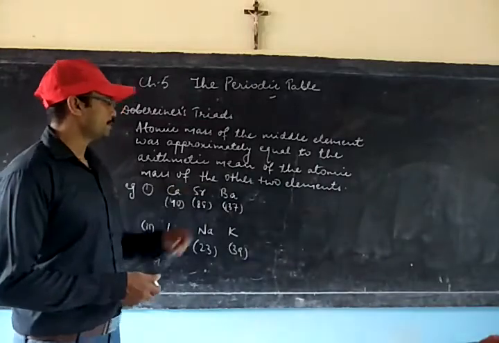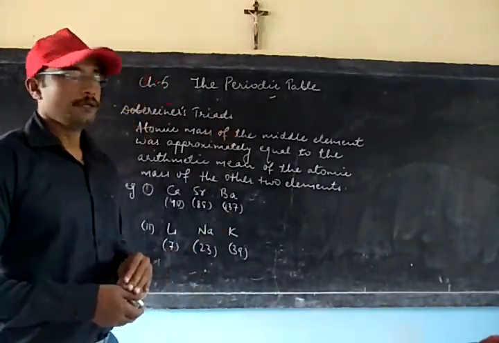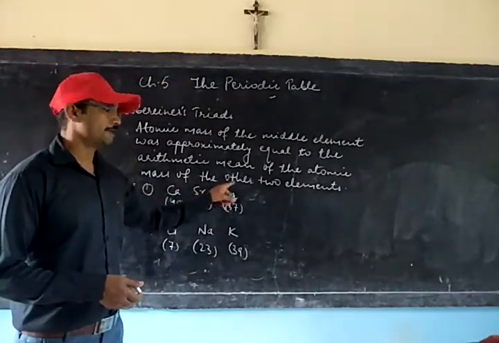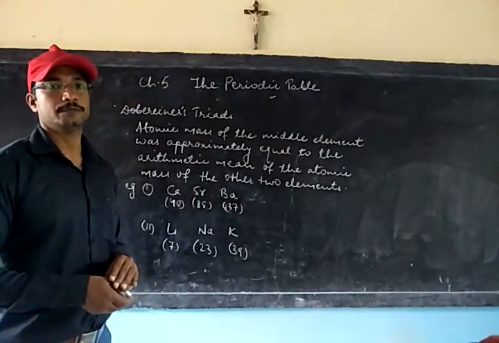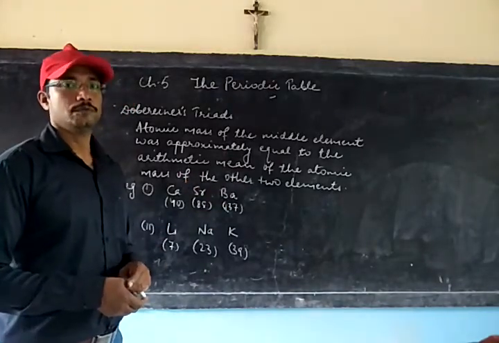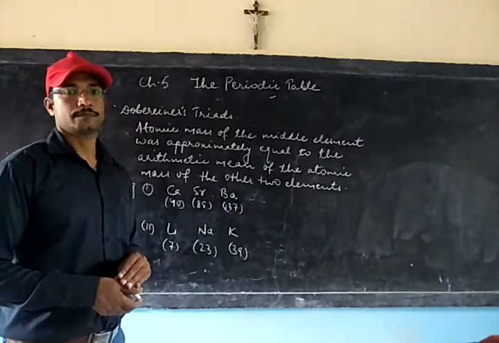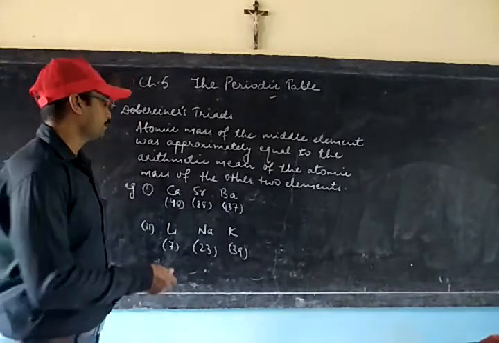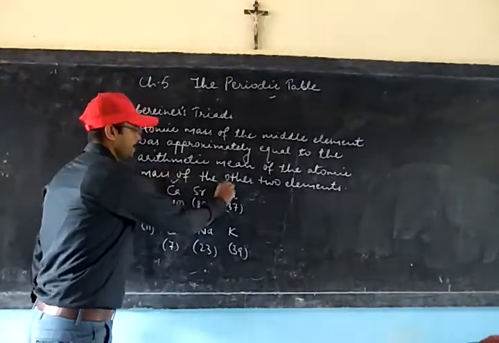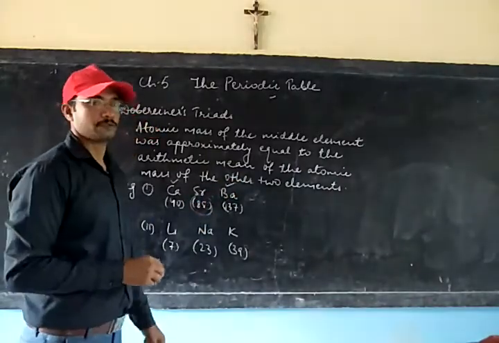Now these only three elements are taken in a triad, that is in a group of three, because these three elements are having a similar chemical property. Like they all are metal, they have valency 2, and you can see they are arranged in the order of increasing atomic mass. Now when you find the average atomic mass of calcium and barium, let us check whether it is coming equal to 88 or not.